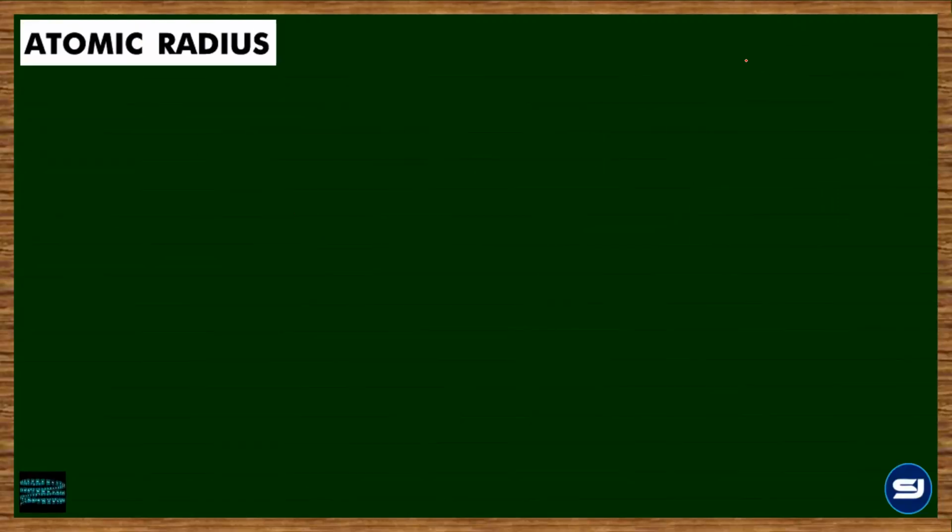Then coming to the atomic radius and their properties. So atomic radius is nothing but the distance between the nuclei of the combining atoms. Distance between the nuclei of the combining atoms, but that distance is actually called the bond length. When we talk about the radius, it is going to be the internuclear distance divided by 2. बराबर? In fact, the atomic radius could be measured in 3 ways depending on the type of the element.